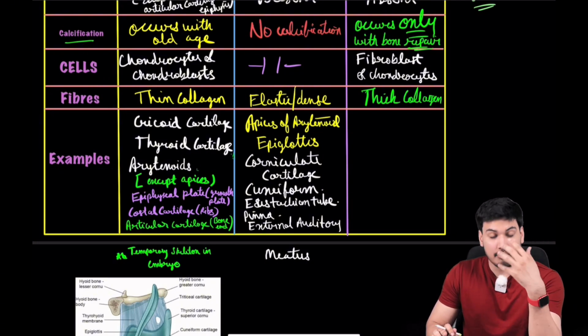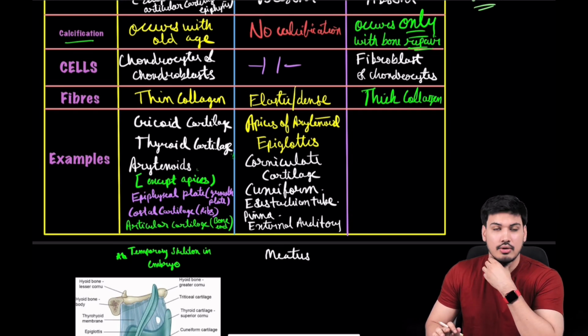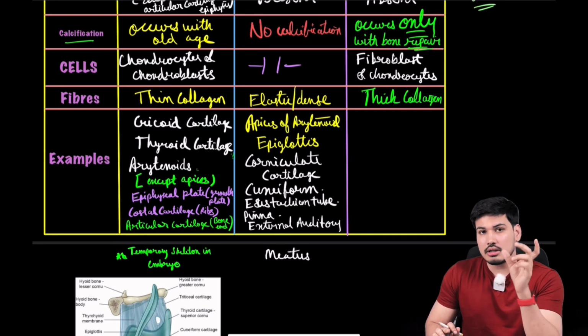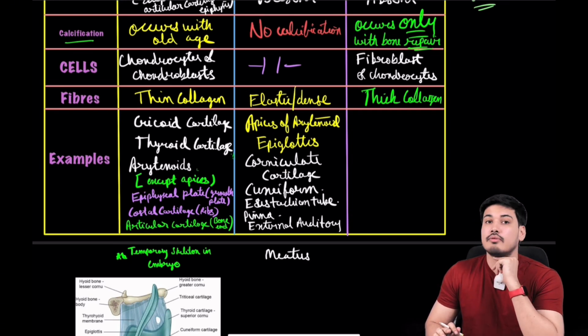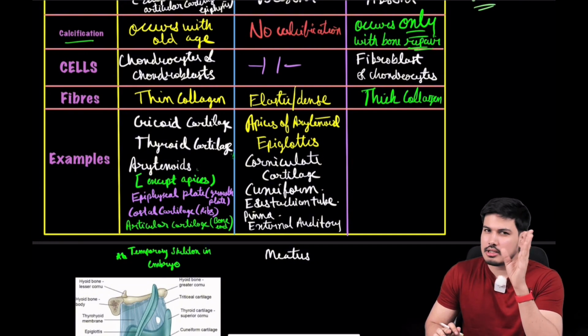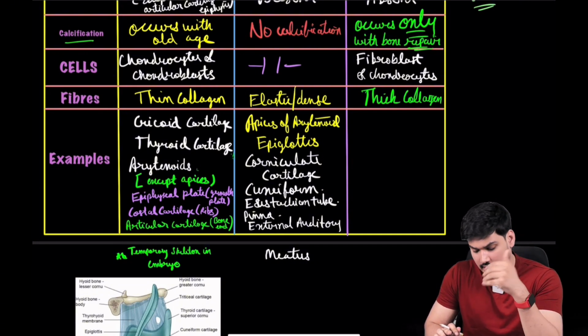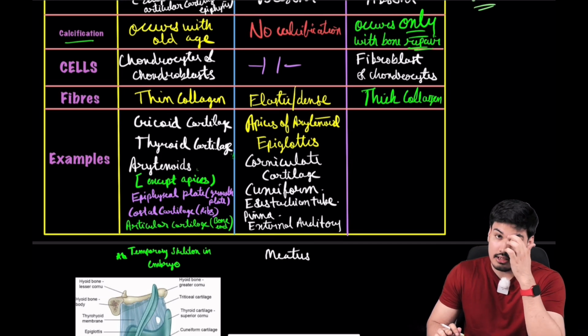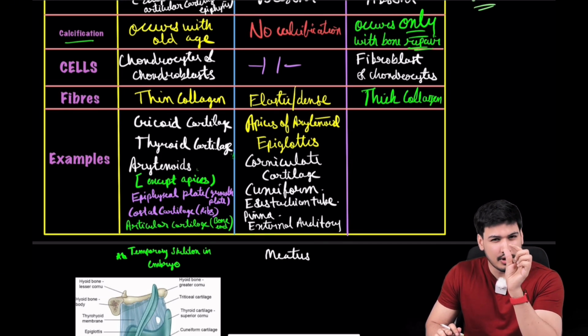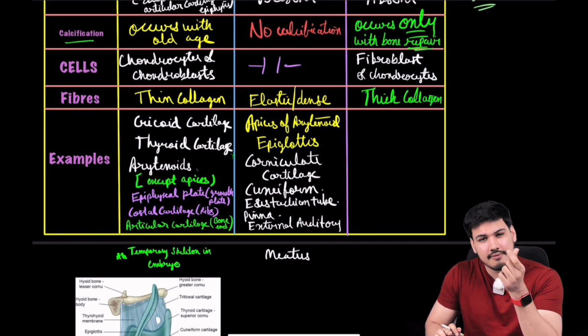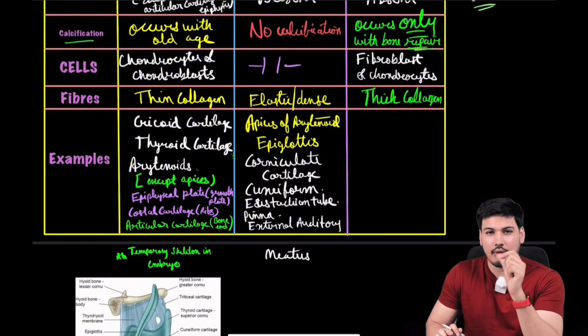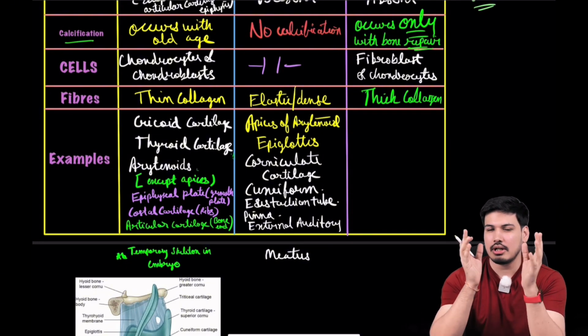Then you understand that bigger cartilage, I will show you. The cricoid cartilage is a big cartilage. Thyroid cartilage is very big cartilage. So those bigger cartilage, hyaline cartilage. Smaller cartilage like corniculate cartilage, like cuneiform cartilage, these apices of the arytenoid, so small. Arytenoids itself is very small. I will show you just now. But apices of arytenoids very small. So elastic cartilage. So this is how you can remember it, right?